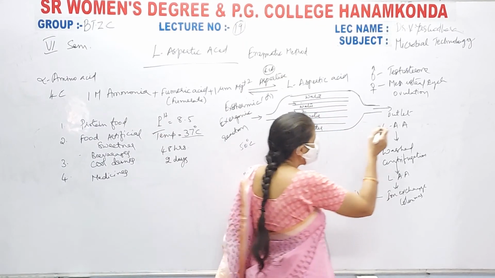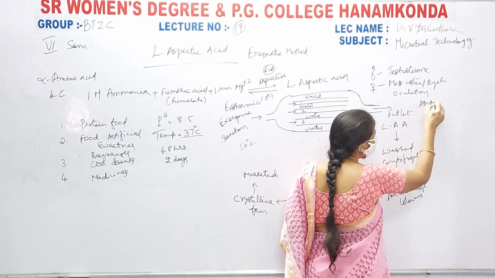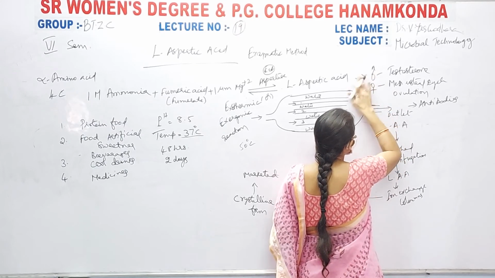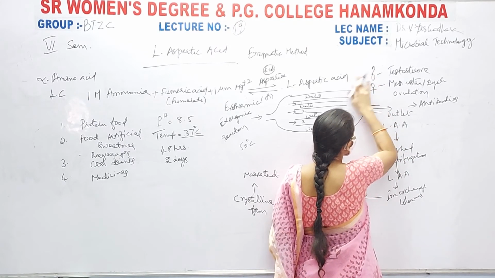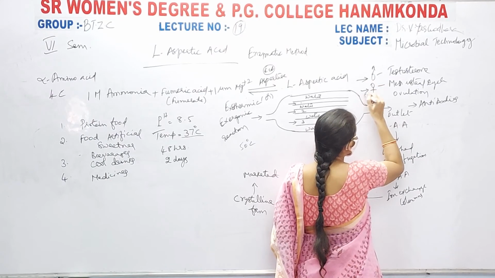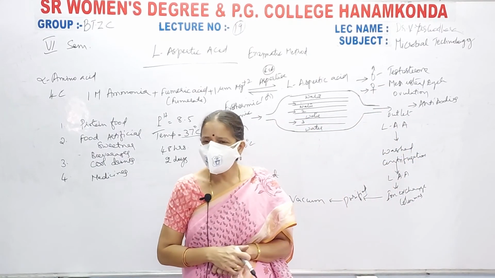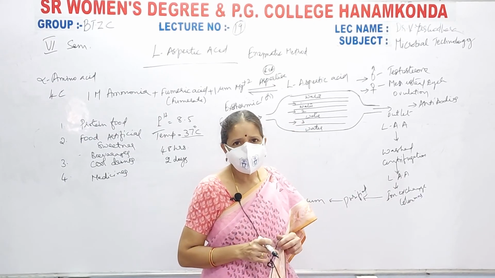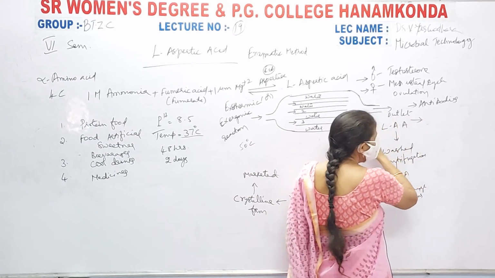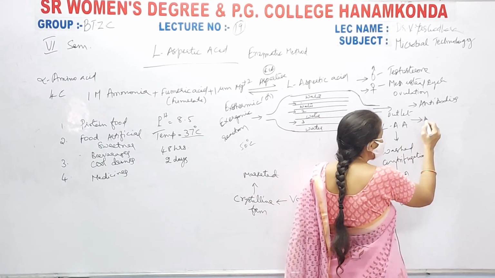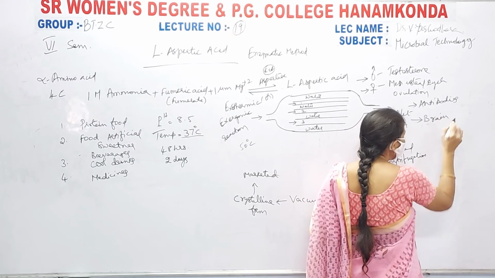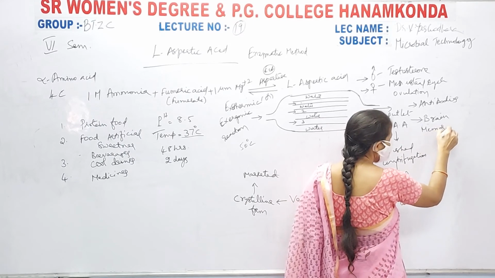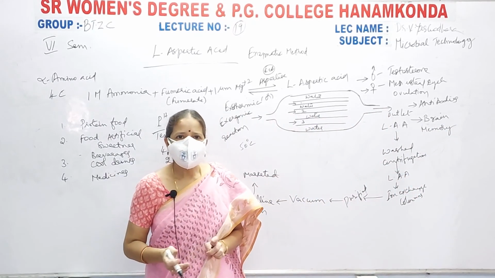Next, this helps in the production of antibodies. Aspartic acid helps in the production of antibodies, and also plays an important role in immunity. Next, this L-aspartic acid is used to regulate the brain. It activates the brain, so it helps in memory.